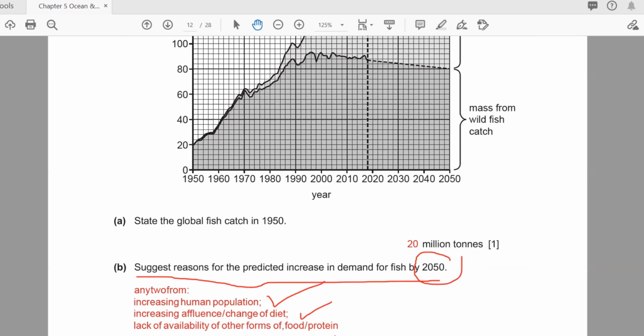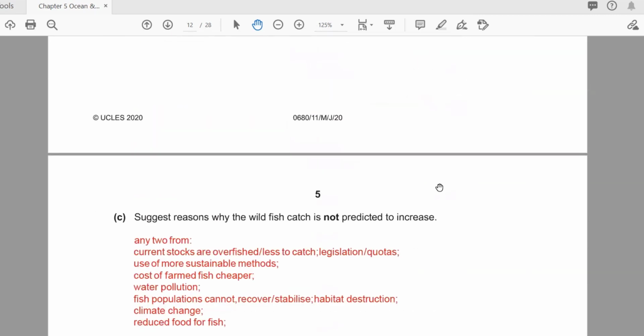Lack of ability of the farms, and sometimes the food, for example in poor countries which do not have enough food, people depend on seafood. You will find every time they are eating it because they don't have other sources. So these are possible reasons that the prediction for the wild fish catch is more.